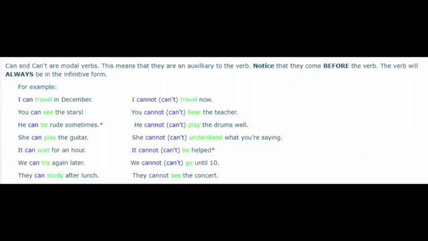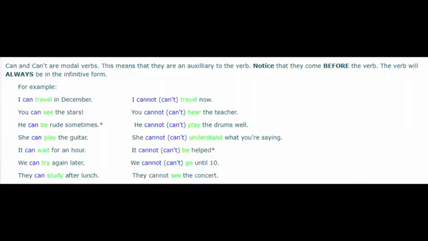This means that they are auxiliary to the verb. Notice that they come before the verb. The verb will always be in the base form. For example, I can travel in December. The same sentence in negative form will be I cannot, I mean I can't, travel now.